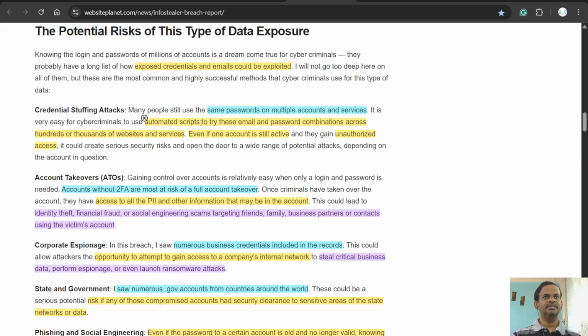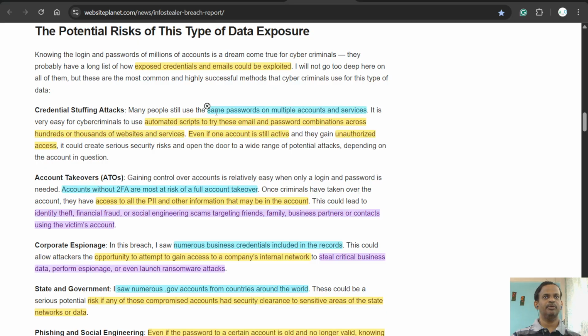Cyber criminals can use automated scripts to try this email and password combination across hundreds or thousands of websites and services. So if we use the same password for multiple accounts, they can use a script which can check the same password or username for different accounts.